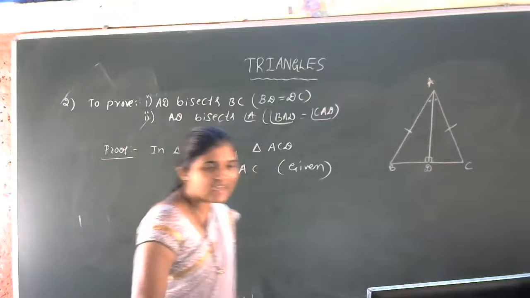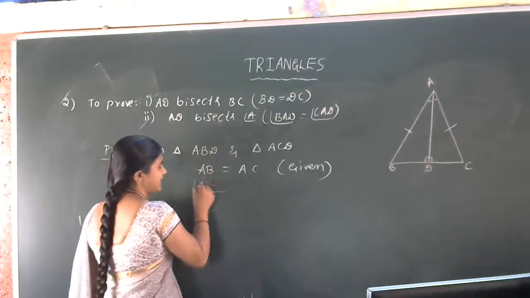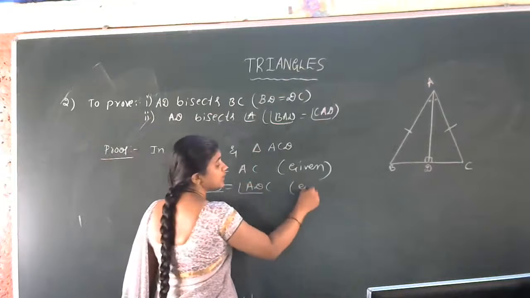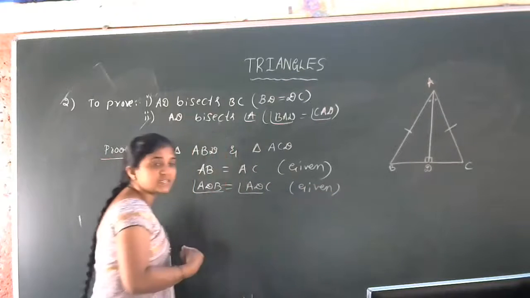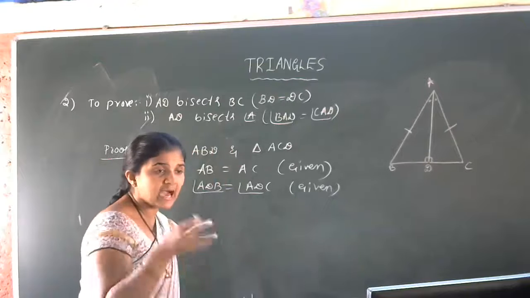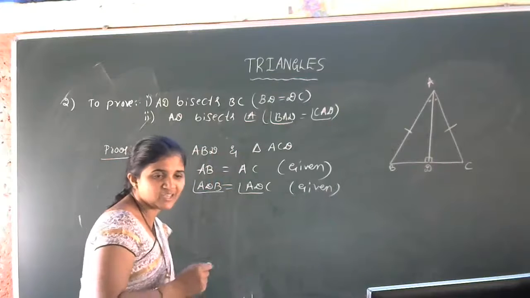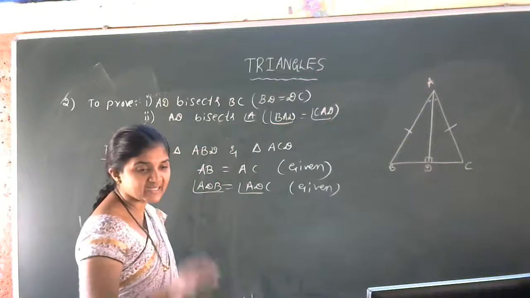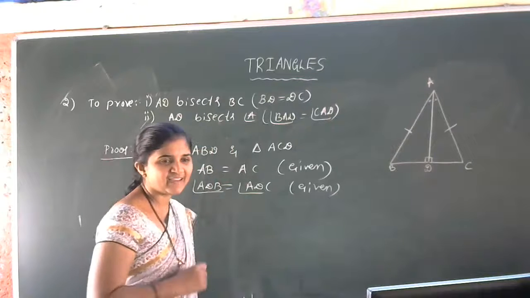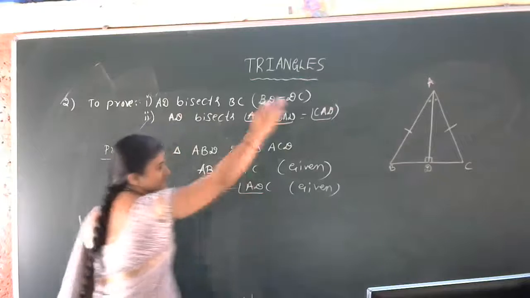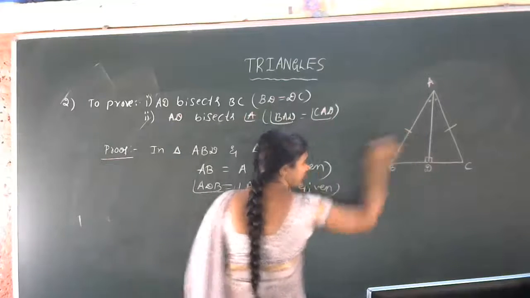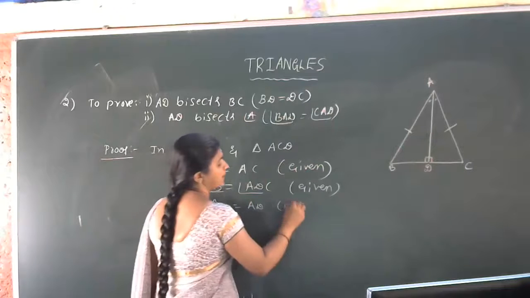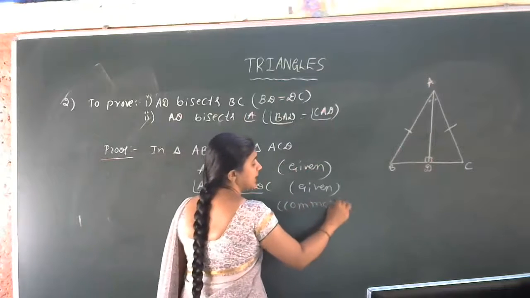Yes, angle ADB is equal to angle ADC. Very good. Angle ADB is equal to angle ADC. This is also given because AD is an altitude of a triangle ABC. Altitude in the sense 90-degree line, no? Yes. Then angle ADB is equal to angle ADC, over. Another one. AD is equal to, very simple. This AD is common for both the triangles. That is, AD is equal to AD common.